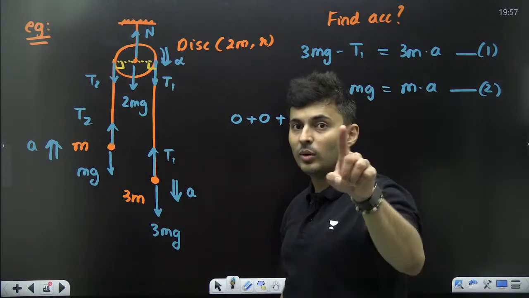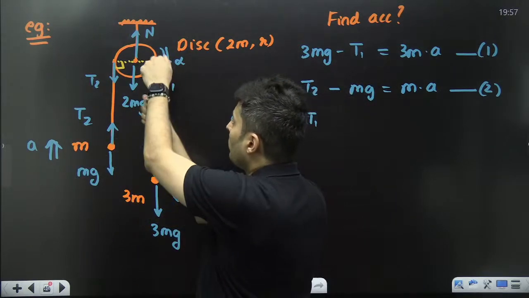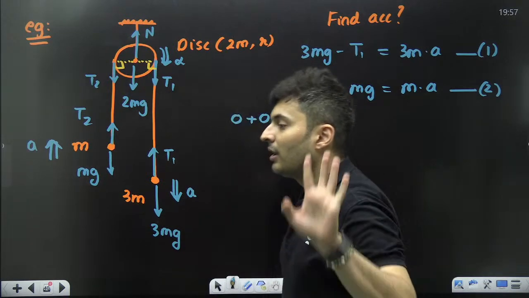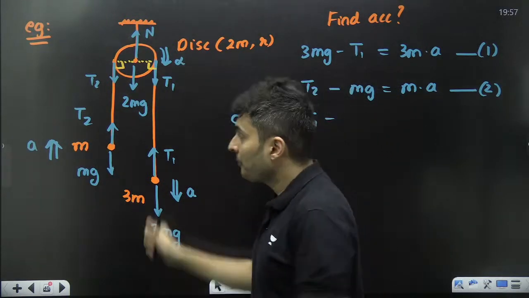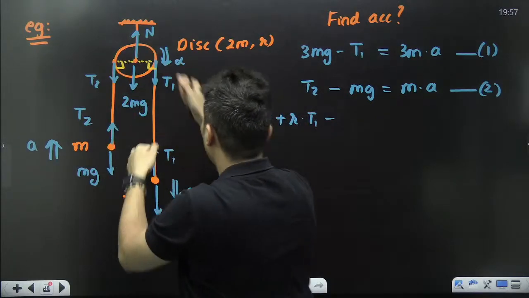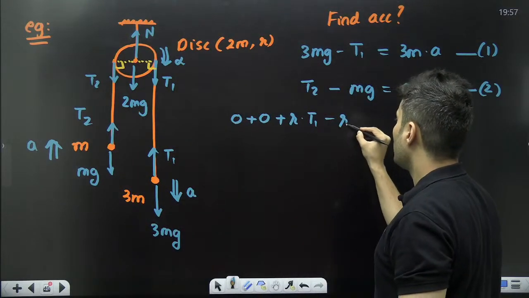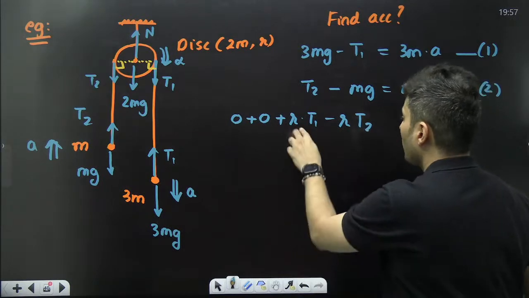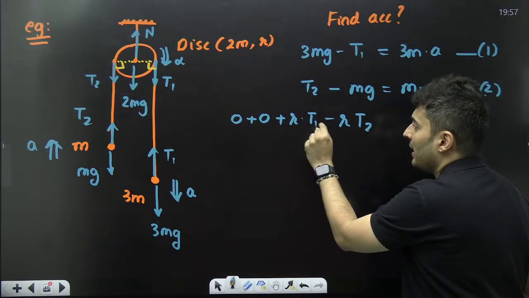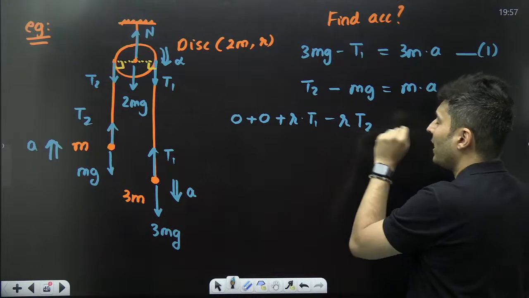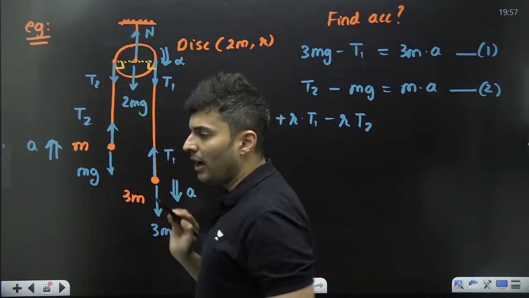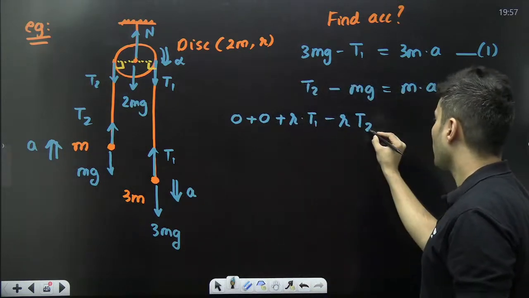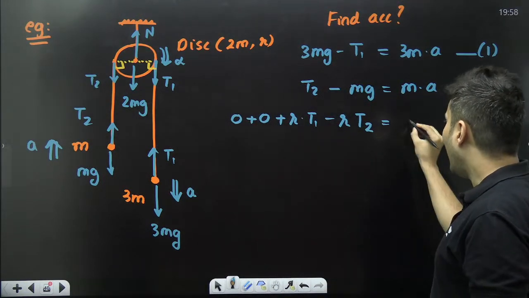Why plus R into T1? T1's torque is clockwise, in alpha's direction. T2's torque is opposite to alpha. So minus R T2. Why this? Because torque is R into F perpendicular. That's why. Is equal to I into